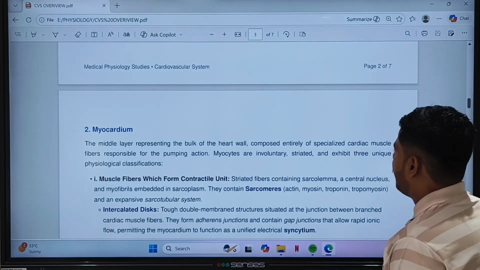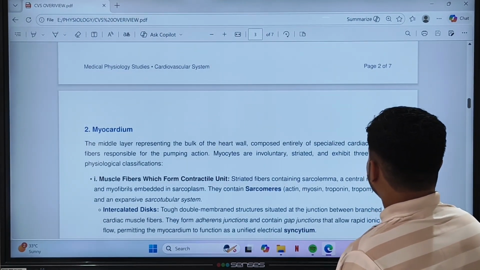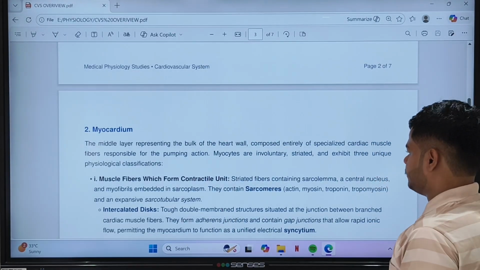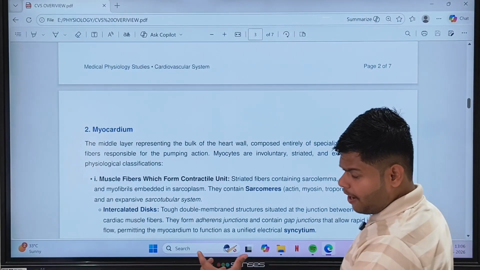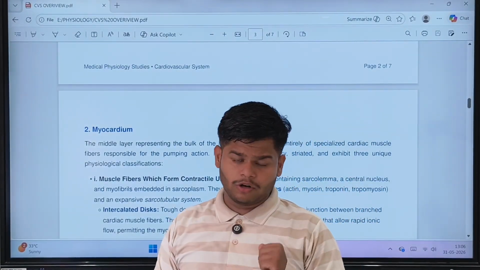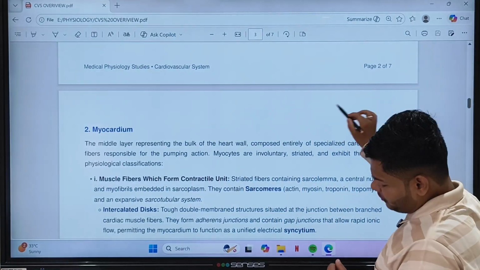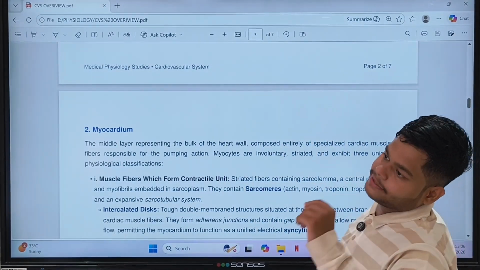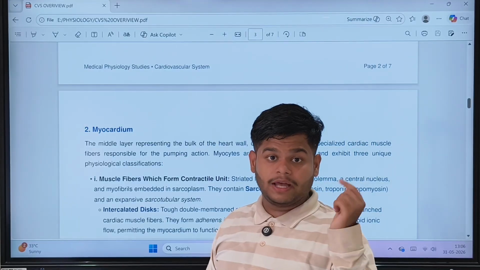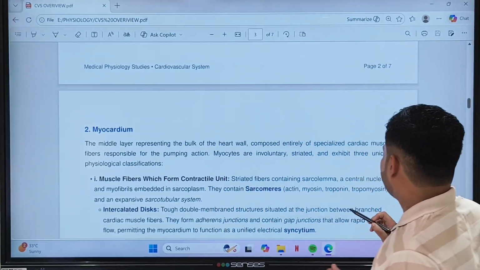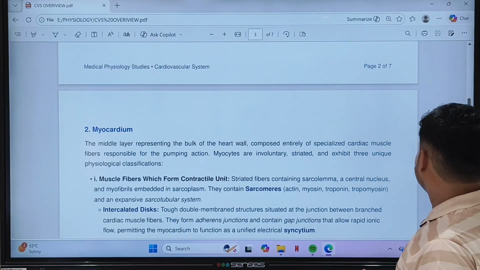Bulk of the heart wall, composed entirely of specialized cardiac muscle fibers responsible for the pumping action. Myocytes are the cells of the heart which are involuntary, which is not under our control. Striated, there is a presence of striations. Okay, so there is a presence of some striations over there, and they exhibit three unique physiological classifications.